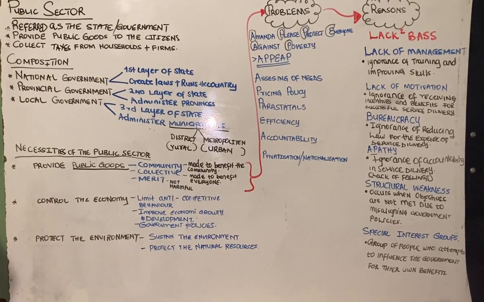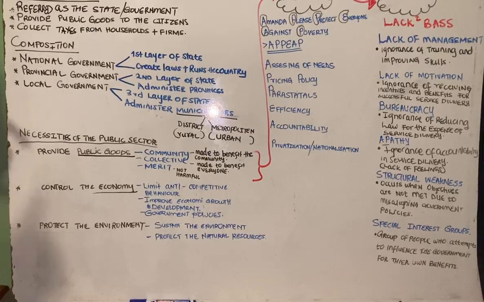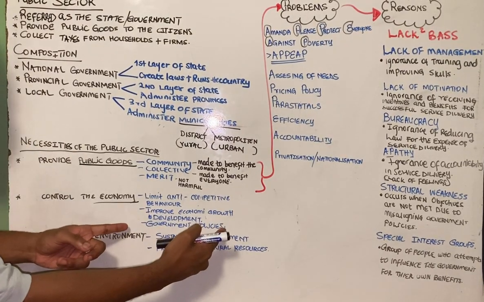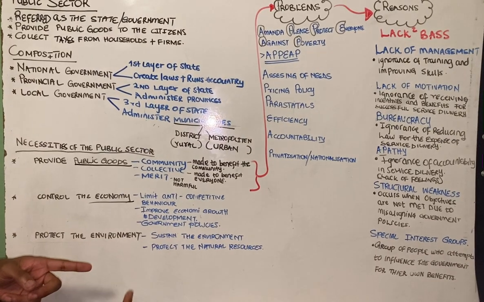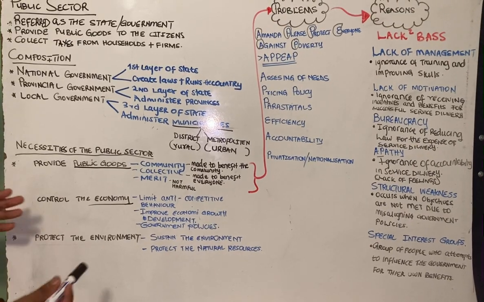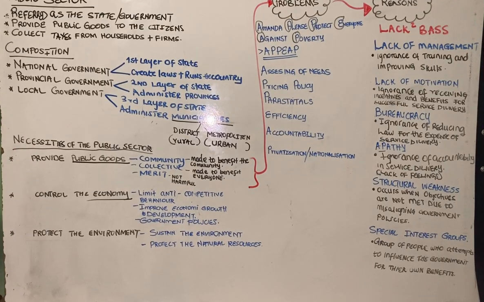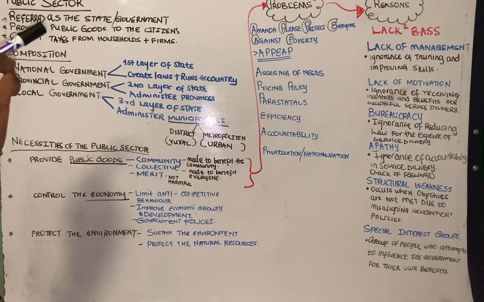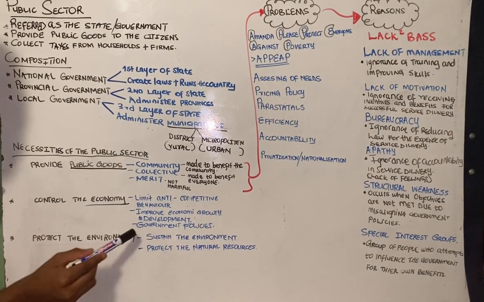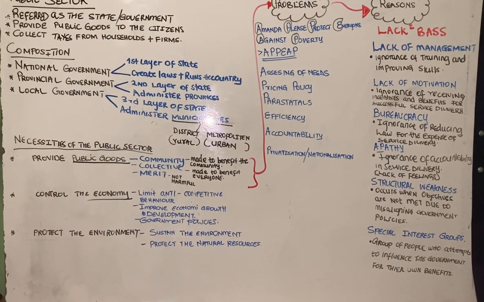So we go straight to controlling the economy. How does government control the economy? The main thing that the government uses is the government policies. So the government controls the economy using the government policies, using the fiscal policy together with the monetary policy. Right. So how does government implement these rules to control the economy? It might happen that the economy is at the peak. So in order for a government to put the economy in the right direction, the government needs to use the government policies, so that we can be able to move from the peak to the trough.